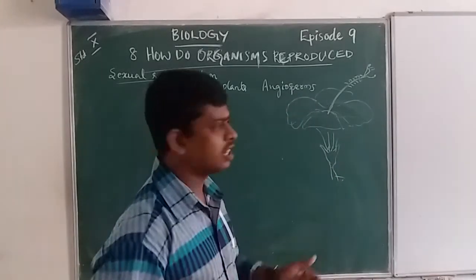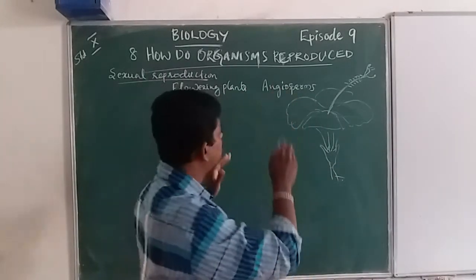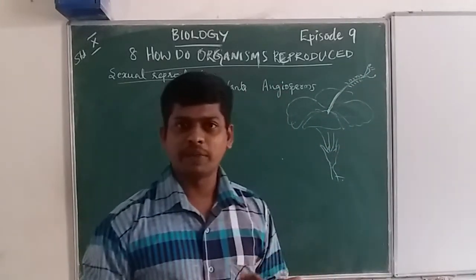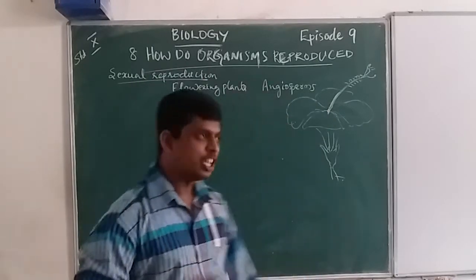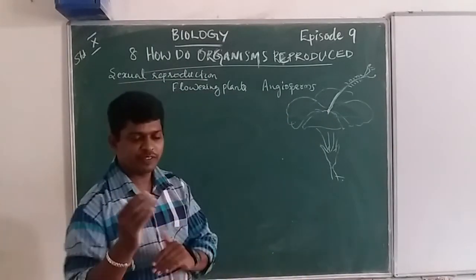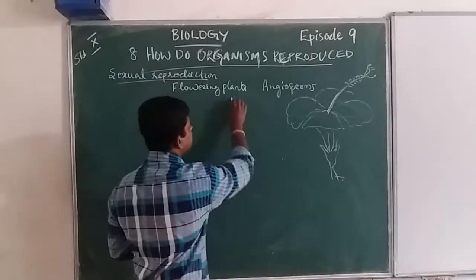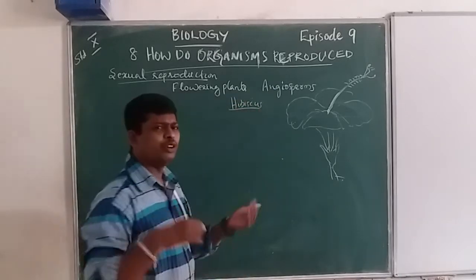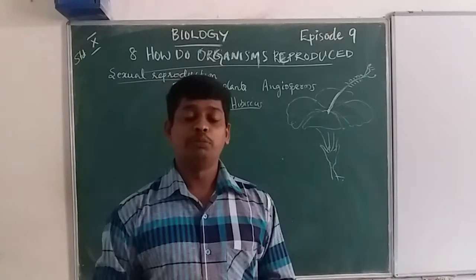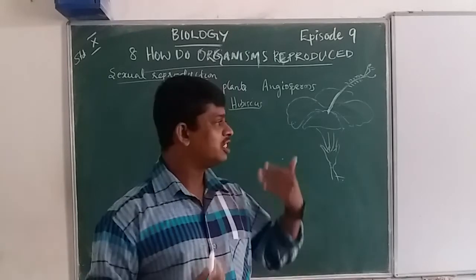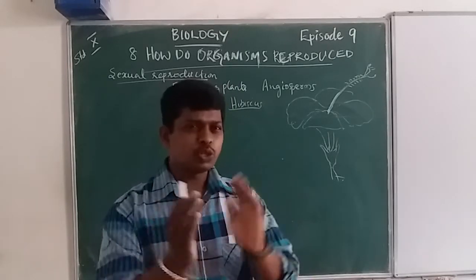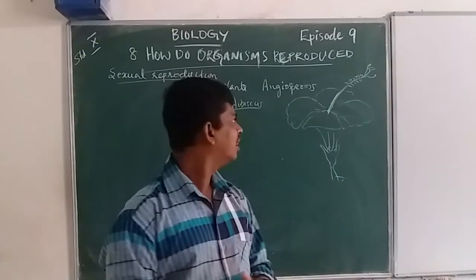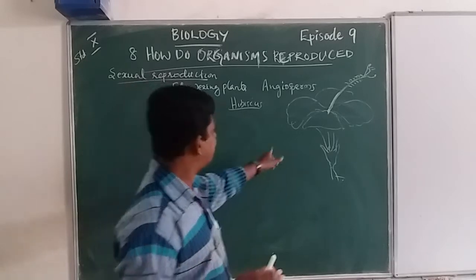This is the morphological structure of a flowering plant, a typical flower. We are using a typical flower for studying the reproduction of flowering plants. The typical flower is hibiscus, Hibiscus rosa-sinensis, that's the scientific name. Majority of studies of sexual reproduction of flowering plants use the typical flower hibiscus.